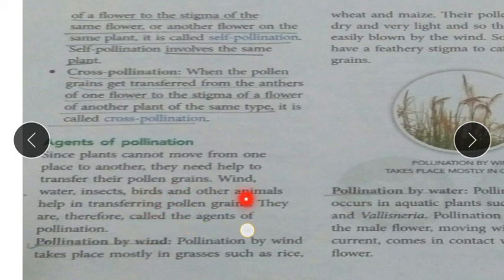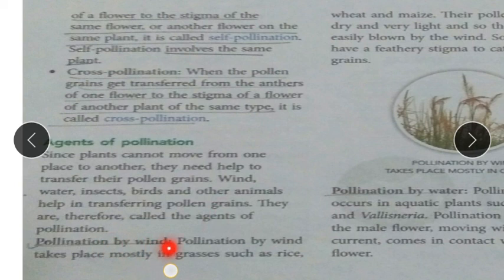And other animals help in transferring pollen grains, for example through cow dung or buffalo dung, by which seeds are transferred from one place to another. They are therefore called the agents of pollination. Who are the agents? Wind, water, insects, birds and other animals.